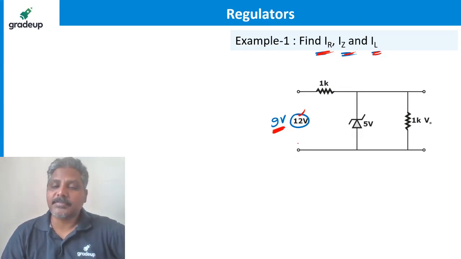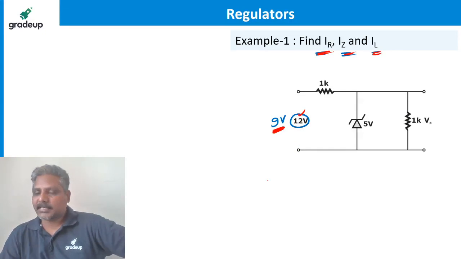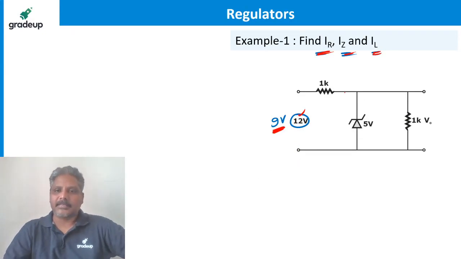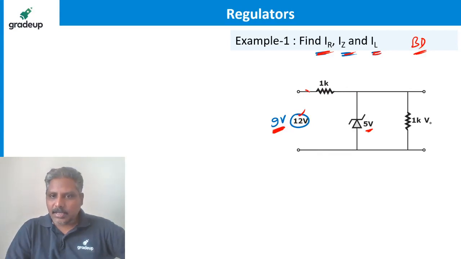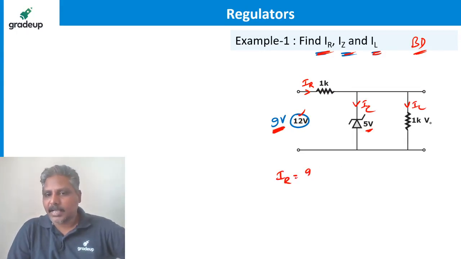There are some confusions for somebody. Some people gave it correct, some people gave it wrong. Let's see how it is. See, 9 volts is applied and breakdown is 5 volts. Let us assume that Zener is under breakdown. So the current flowing here is IR, current flowing here is IZ, and current flowing here is IL. So how much is IR? I need to explain how it is. 9 minus 4 by 1K. That's the reason I gave these values 1K, because calculations become easy. So it becomes 5 milliampere, right?